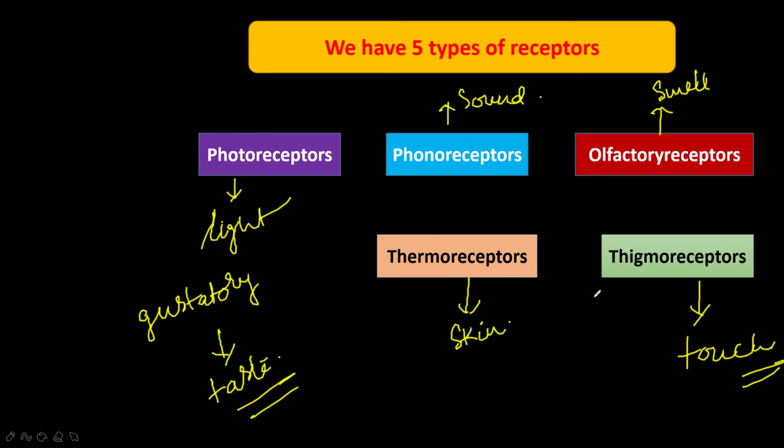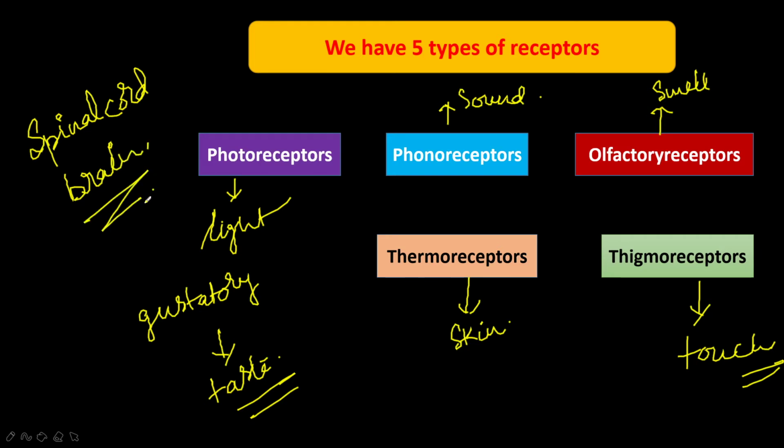All the receptors in the sense organs receive the stimuli from the surroundings and send the messages conveyed by them to the spinal cord and brain. This information is in the form of electric impulses, through the sensory nerves.